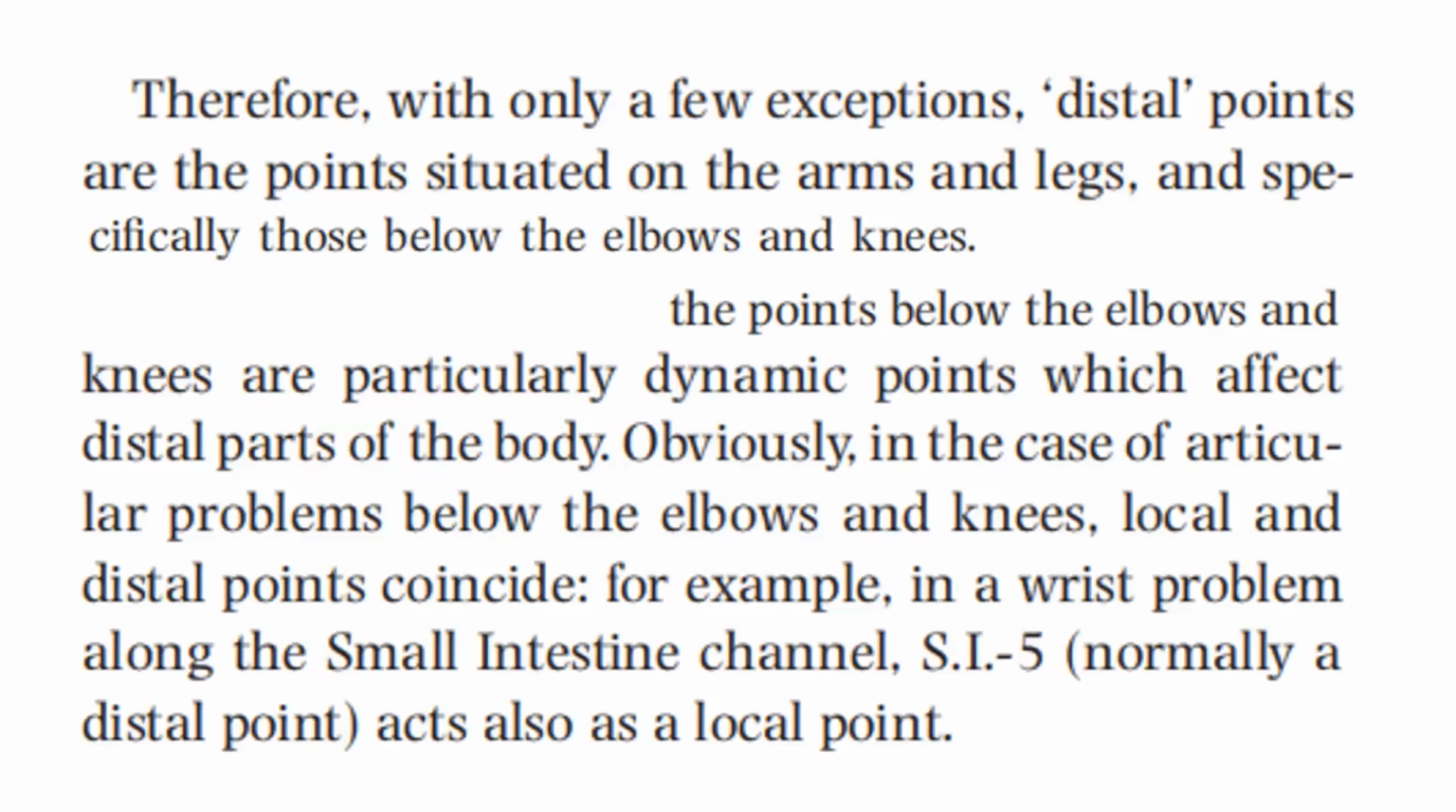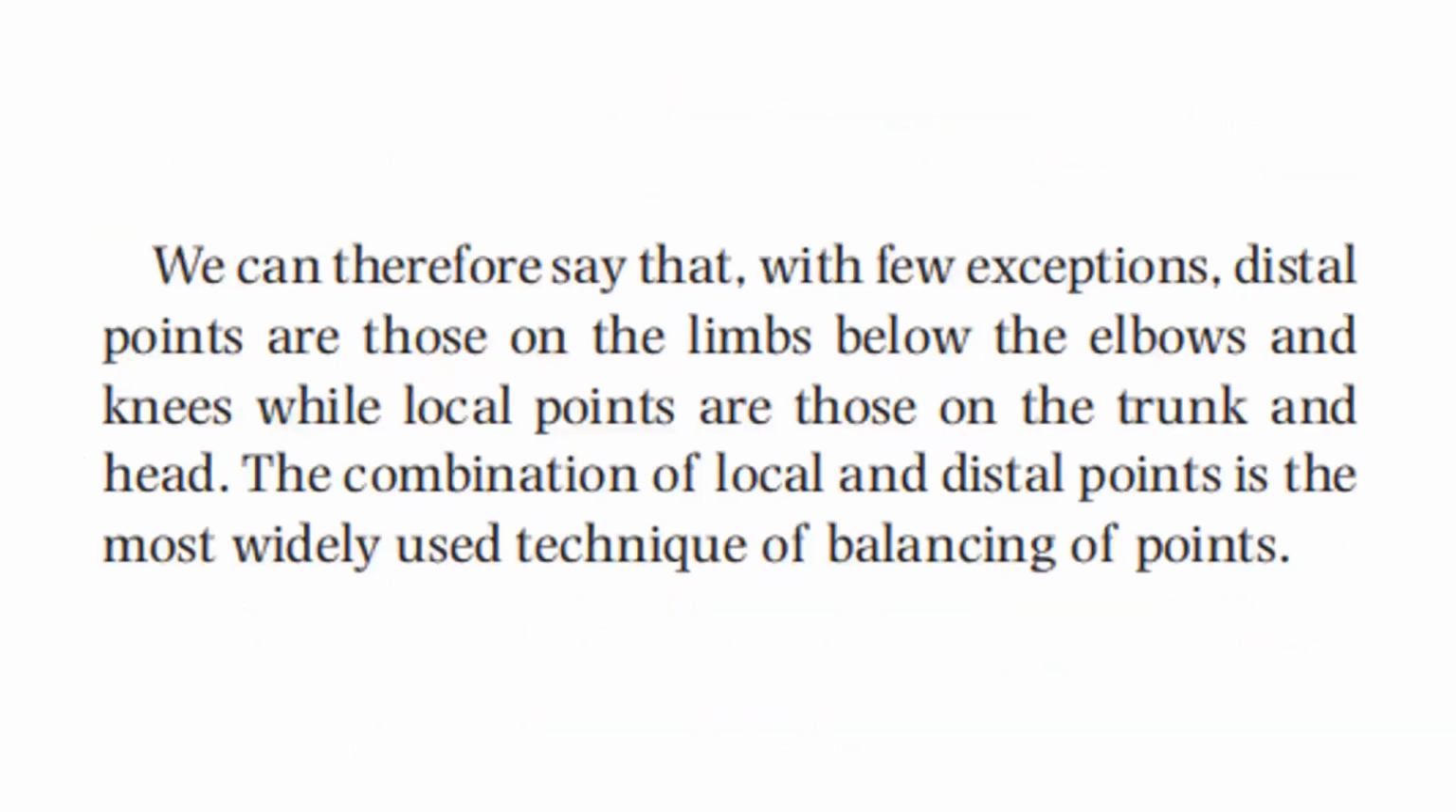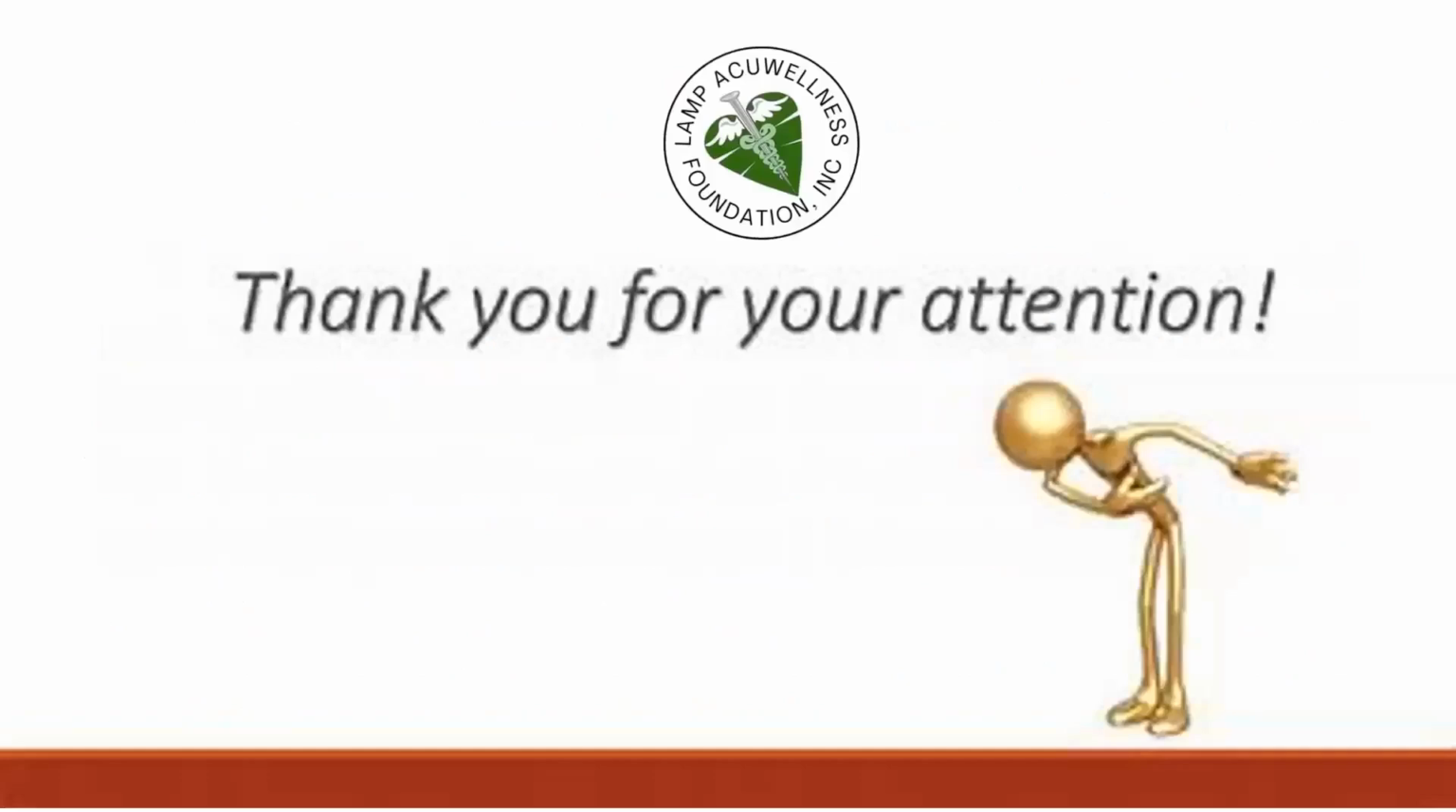Obviously, in the case of articular problems below the elbow and knees, local and distal points coincide. For example, in a wrist problem along the small intestine channel, SI5, normally a distal point, acts also as a local point. We can therefore say that with few exceptions, distal points are those on the limbs below the elbow and knees, while local points are those on the trunk and head. The combination of local and distal points is the most widely used technique of balancing of points.